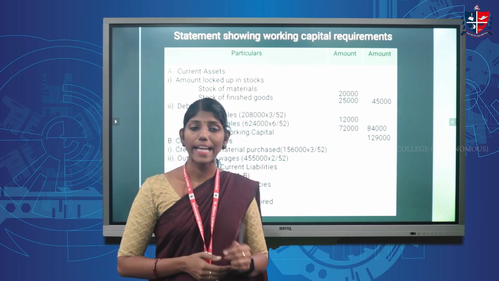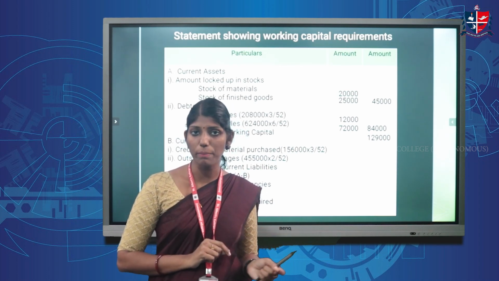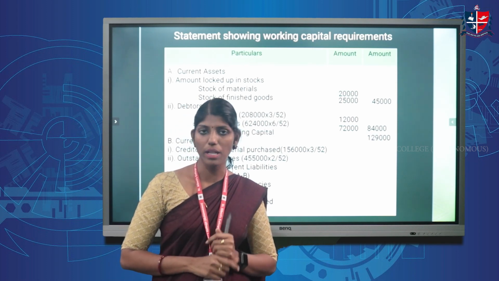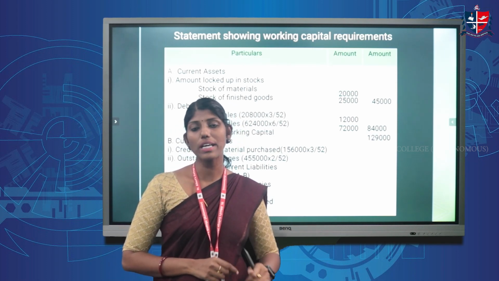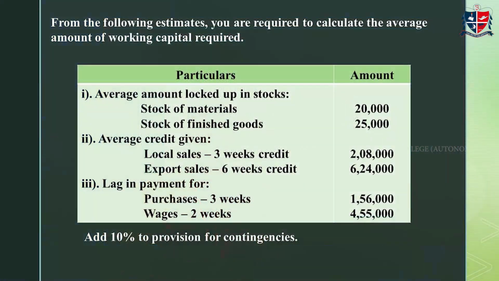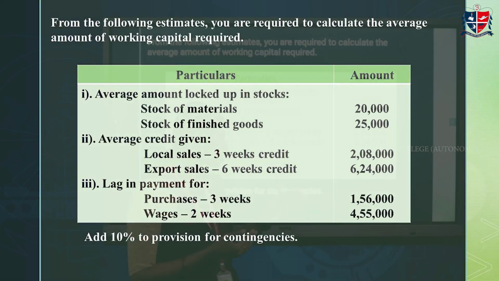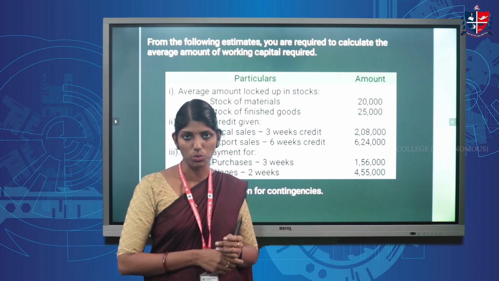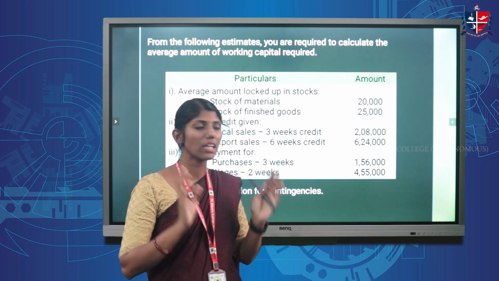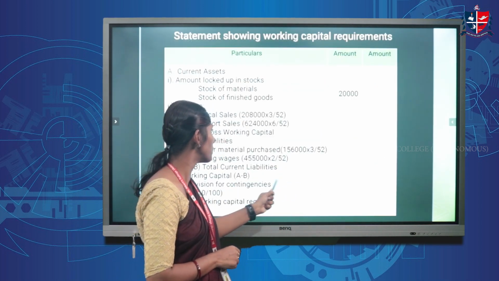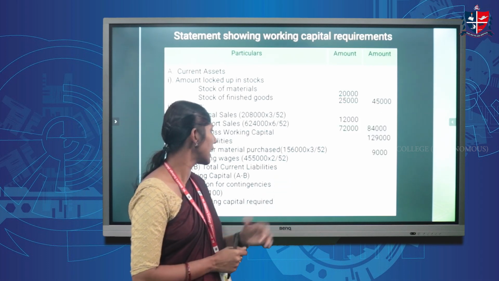The next is the heading number B, capital letter B, that is current liabilities. Only two current liabilities are there. Number one is creditors and number two is outstanding wages. We have to write these two items in the outer column. Lag in payment for purchases is 3 weeks, just as we mentioned earlier. 1,56,000 into 3 by 52 will give the amount required for 3 weeks. So 1,56,000 into 3 by 52, that amounts to 9,000 rupees.